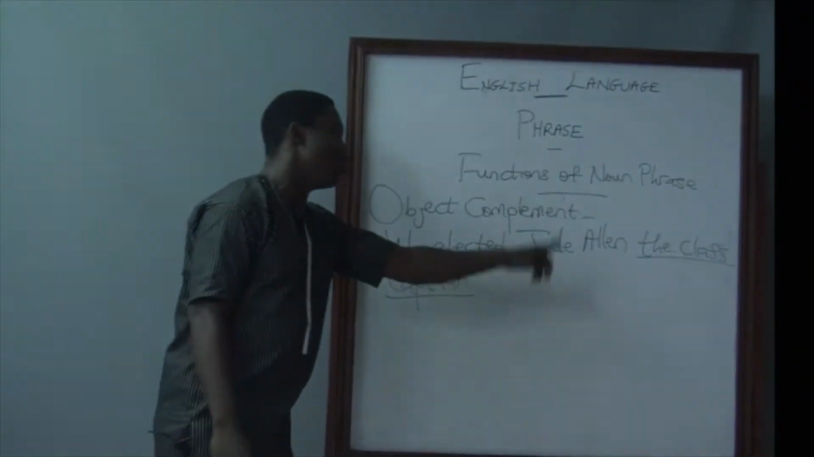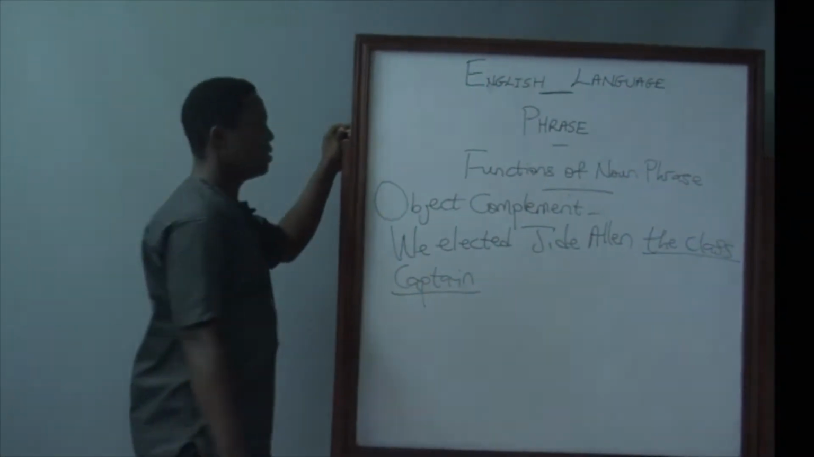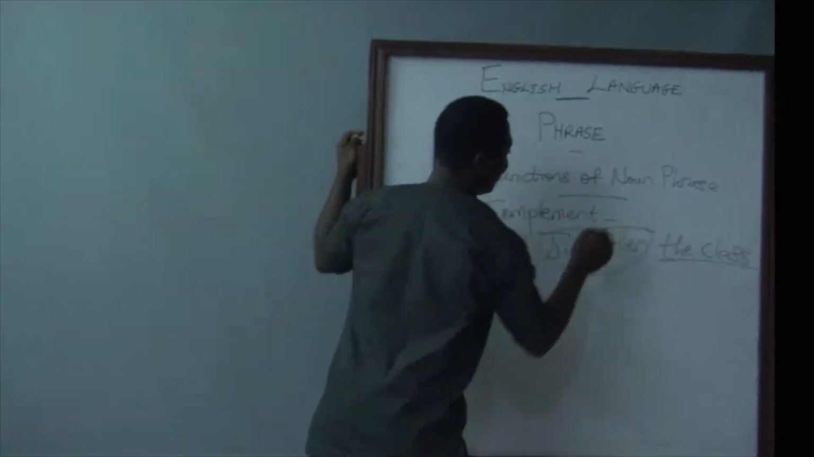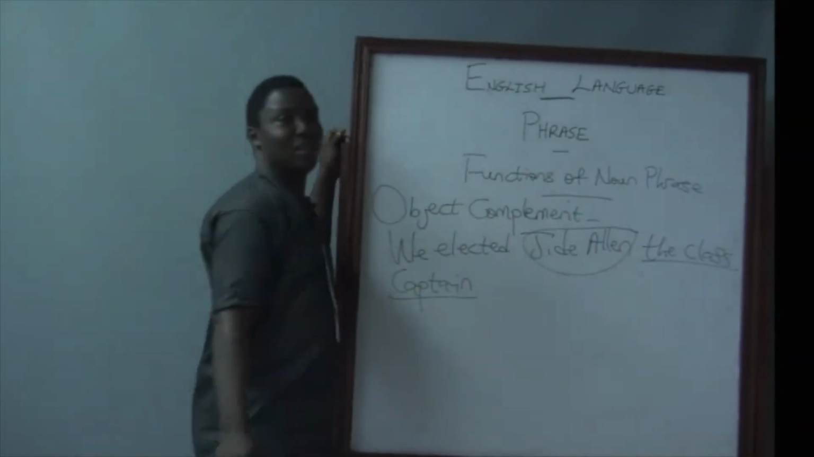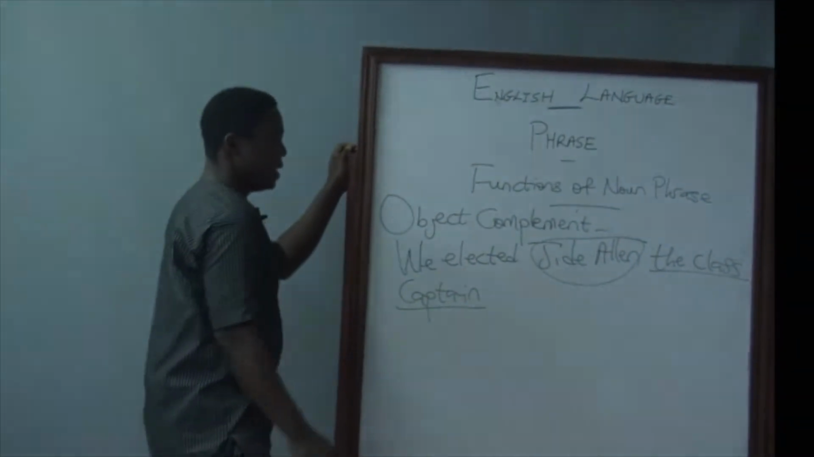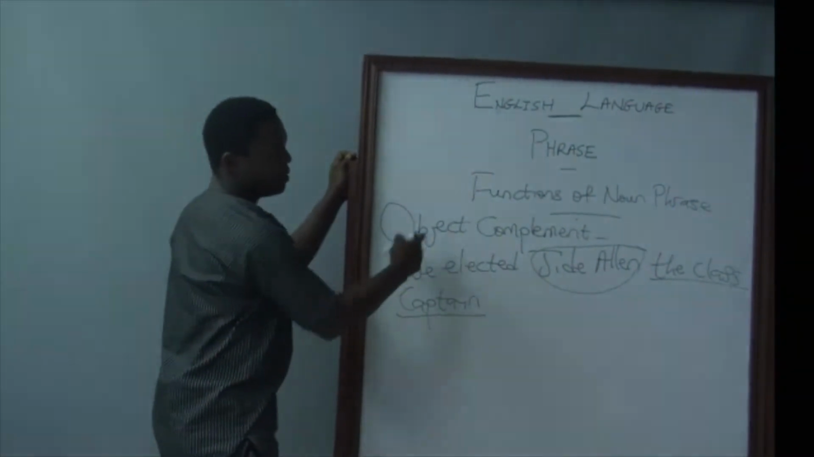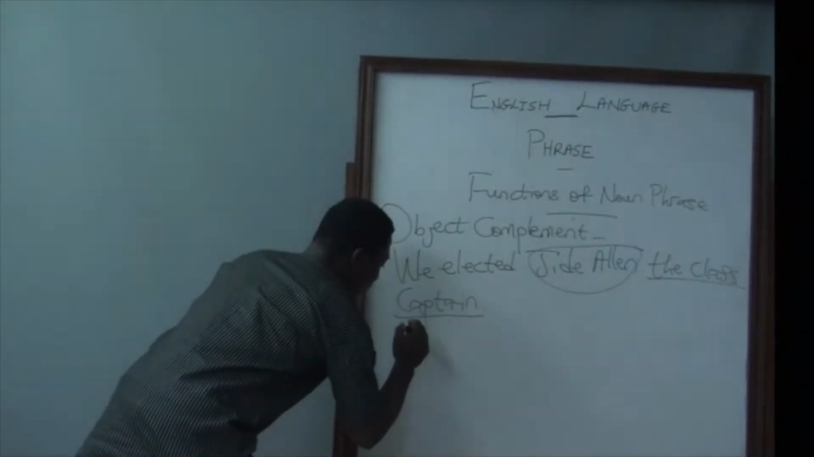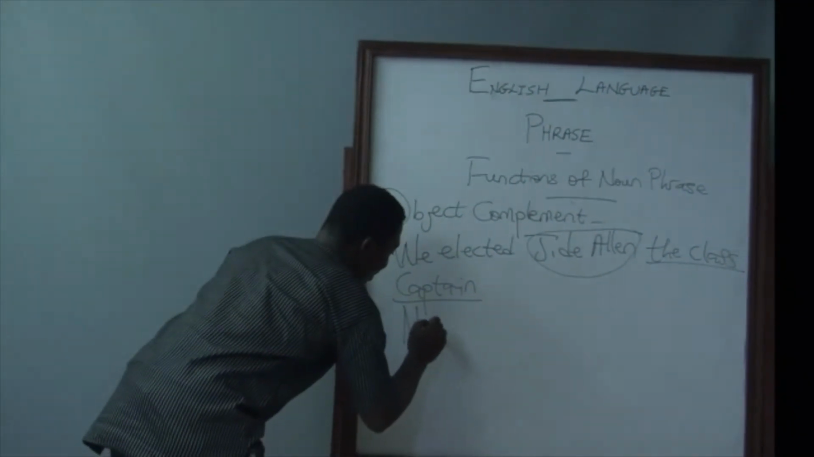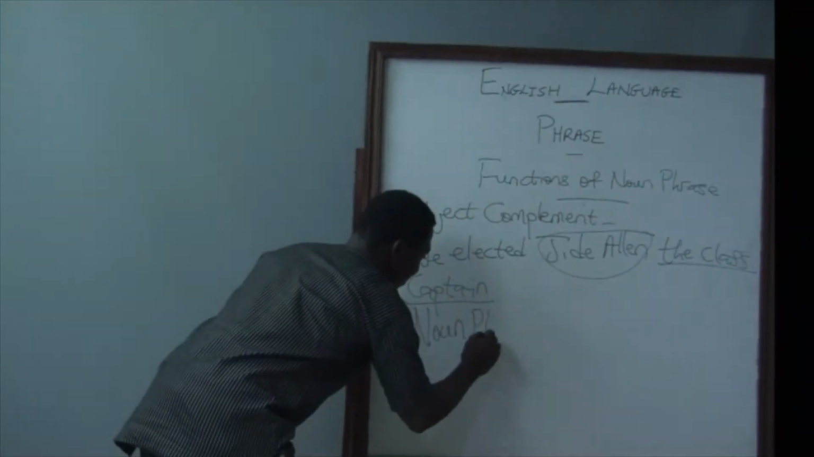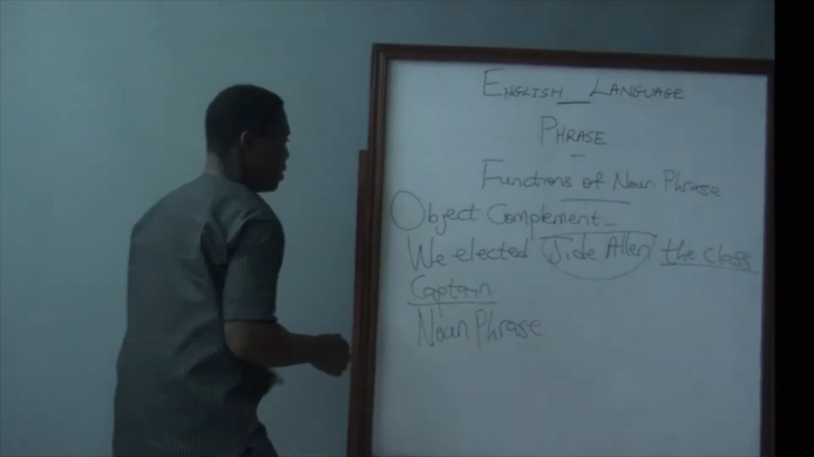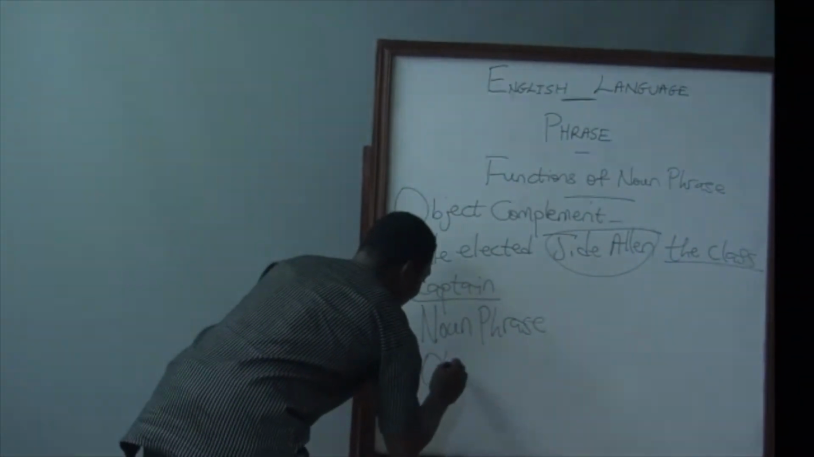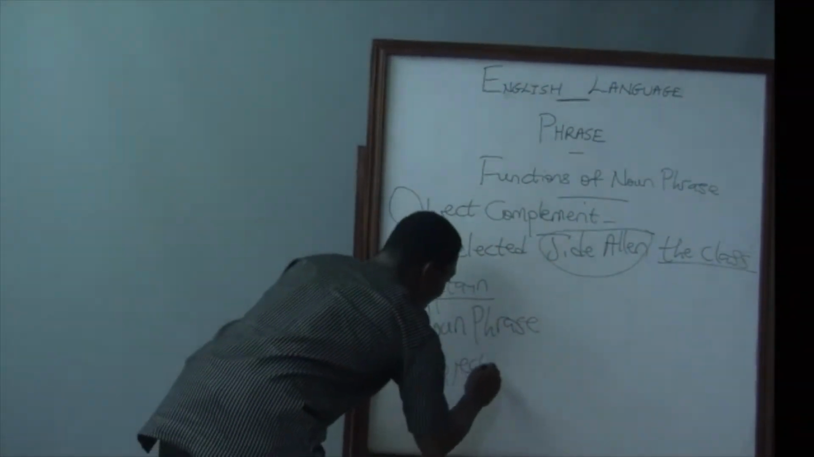In this sentence, who is the class captain? J.D. Allen. And J.D. Allen is in what position in this sentence? He is in the object position. And that is why it is object complement. So as usual, the grammatical name will be noun phrase, and the function will be object complement.